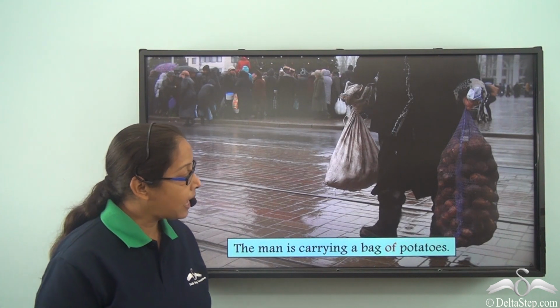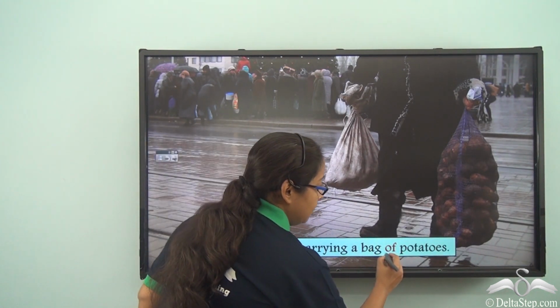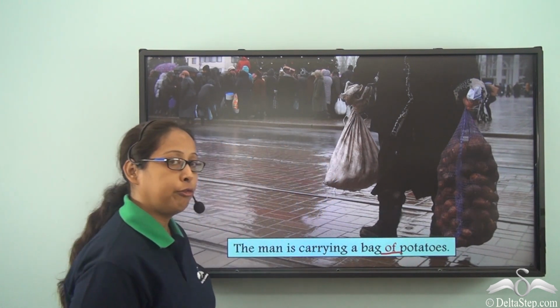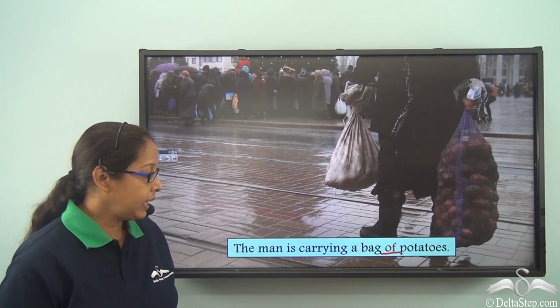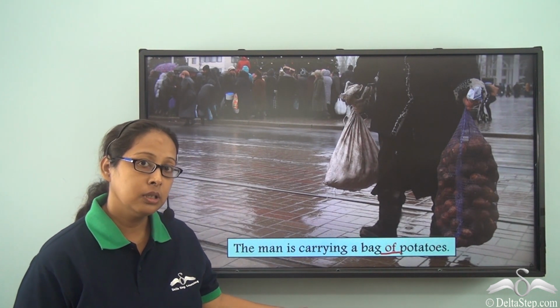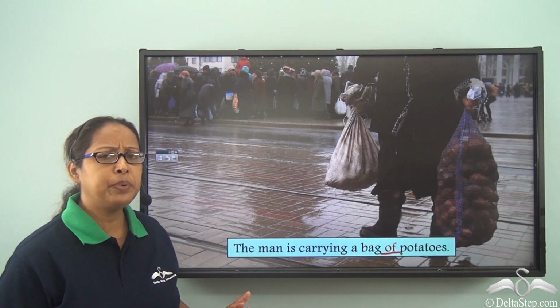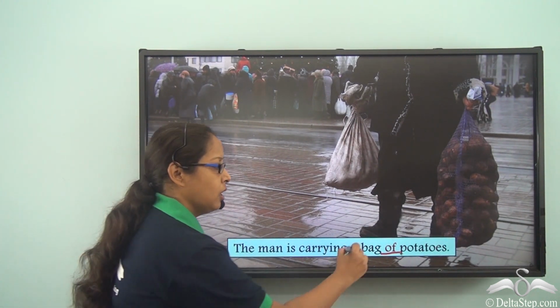The man is carrying a bag of potatoes. So which is the preposition here? We are talking about of. Now can we say that the man is carrying a bag having potatoes? No, not exactly. So we are using the same preposition, we are using of.